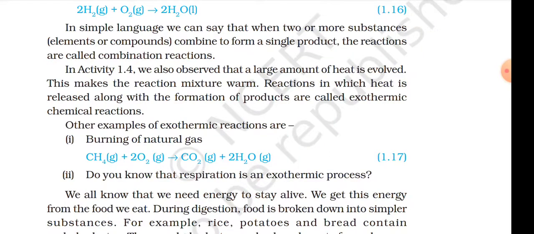In activity 1.3, we also observed that a large amount of heat is evolved. This makes the reaction mixture warm. Reactions in which heat is released along with the formation of products are called exothermic chemical reactions. Another example of an exothermic reaction is the burning of natural gas: CH4 (gas) + 2O2 (gas) → CO2 (gas) + 2H2O (gas).